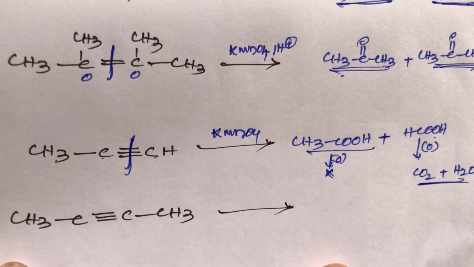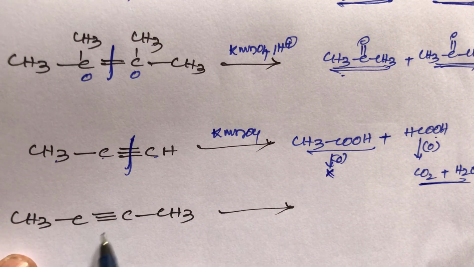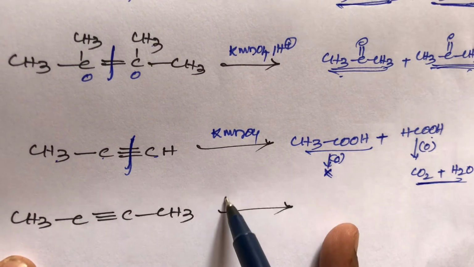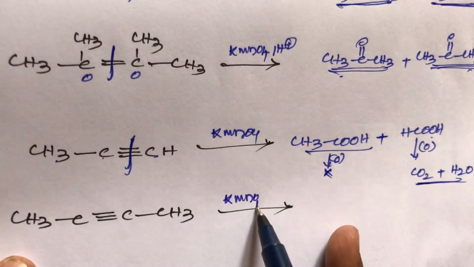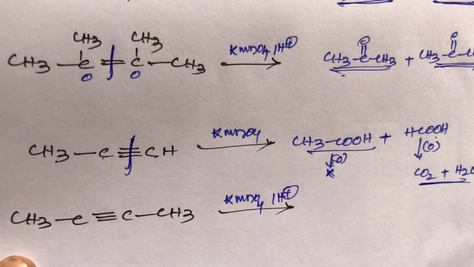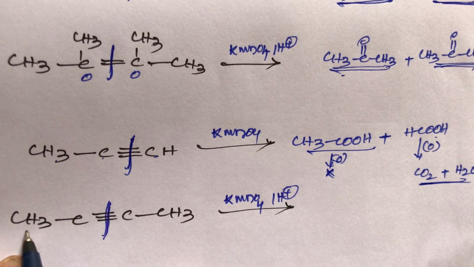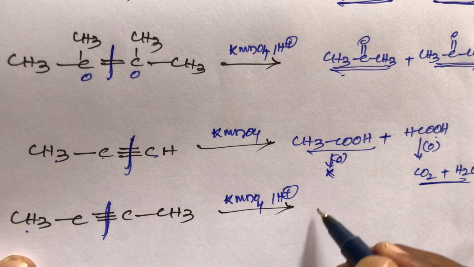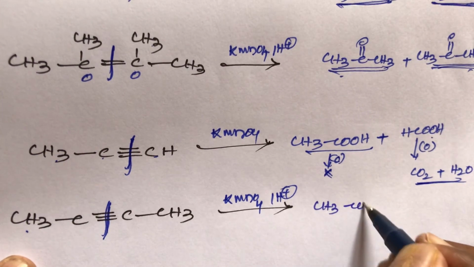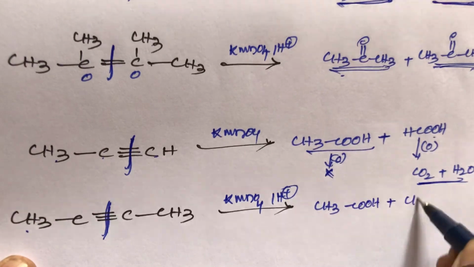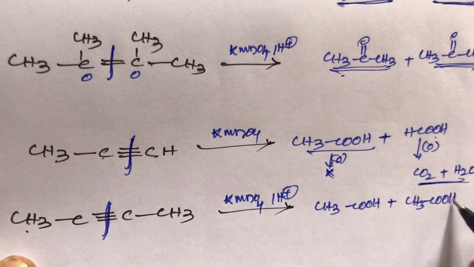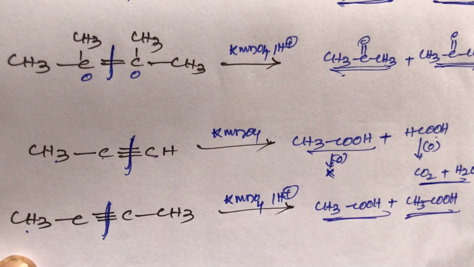And the next one, student, that is 2-butyne, a symmetrical alkyne. Oxidation with KMnO4 in the presence of acidic hydrogen or K2Cr2O7. Here bond cleavage, student. On the left hand side 2 carbons are there, right hand side also 2 carbons are there. Here the same type of product will be produced, that is CH3COOH plus CH3COOH.